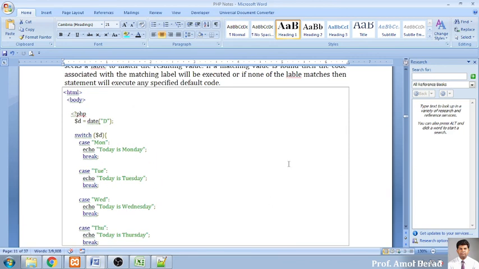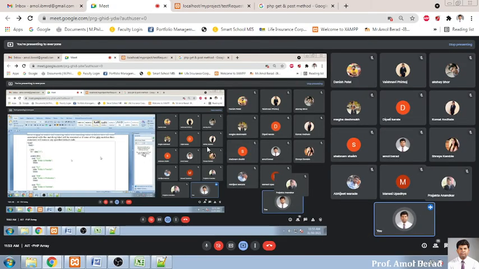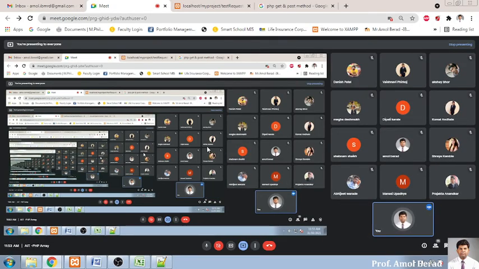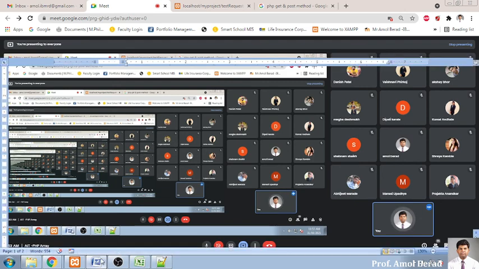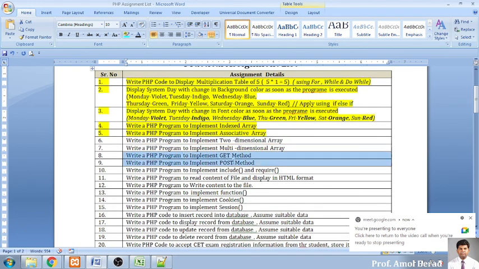Do go for practicing this in your regular life, regular assignments. I have already sent the assignment up till the 2-dimensional array. Complete it and keep your journal ready. As far as PHP is concerned, I have already sent how to create indexed array and associative array. Now you can create a 2-dimensional array, multi-dimensional array, and you can work on get and post methods, which I have already covered. The include and require will be covered in tomorrow's session.